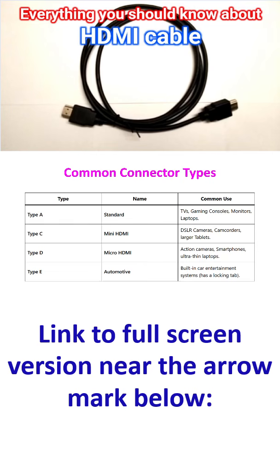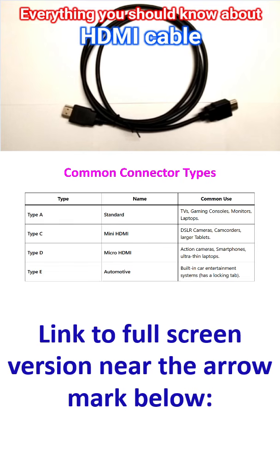While they all carry the same type of signal, the physical shape varies depending on the device. The standard Type A connector, which was shown initially, is meant for TVs, gaming consoles, monitors and laptops. Then there is Type C, which is mini HDMI, for DSLR cameras, camcorders and larger tablets. Type D, or micro HDMI, is for action cameras, smartphones and ultra thin laptops.